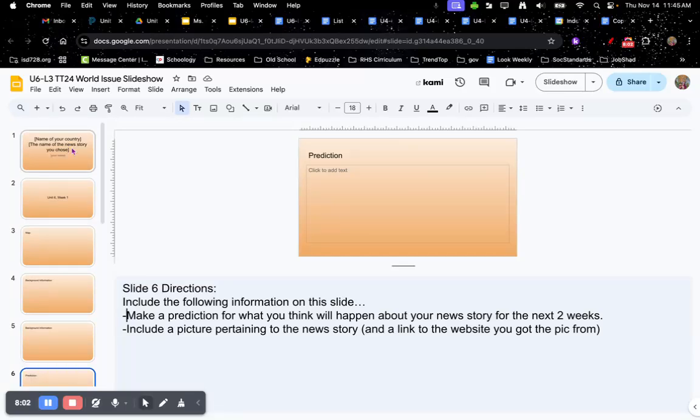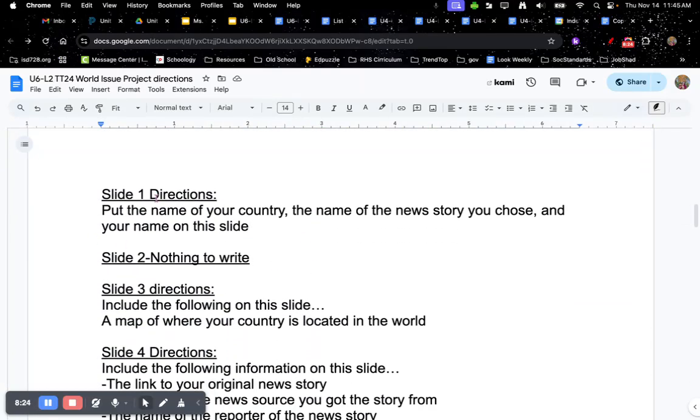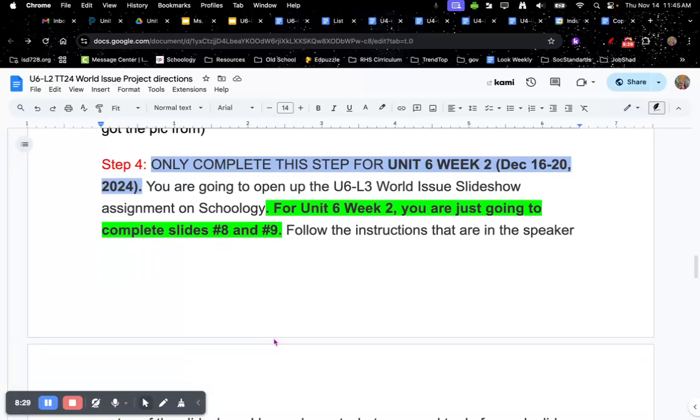Okay, so I'm going to pause here for a second and ask you this question. Which slides do you need to do for Unit 6, Week 1? Hopefully you said slides number 1 through 6. And if you forget that, they're in the directions right here. In the directions, I also put what you need to do for each of the slides, but it's just easier to look at the speaker notes since it's right there on your slideshow.